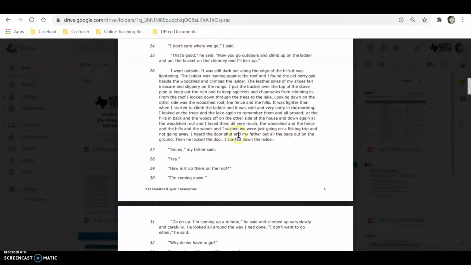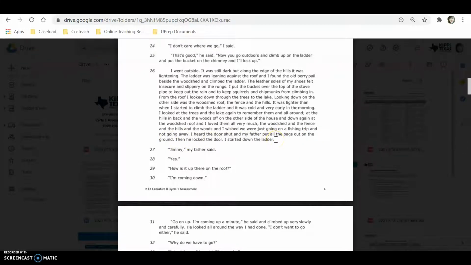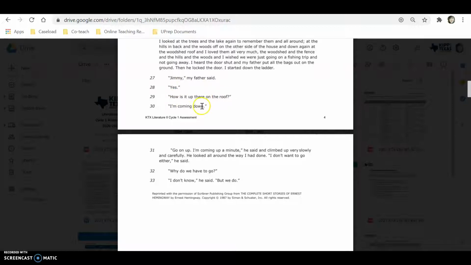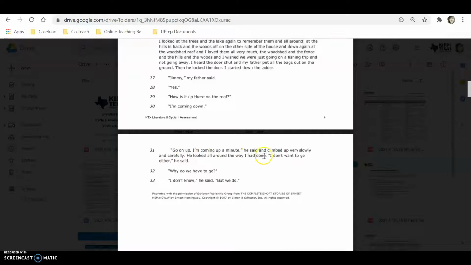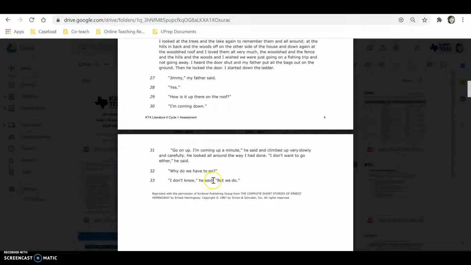I heard the door shut, and my father put all the bags out on the ground. Then he locked the door. I started down the ladder. "Jimmy," my father said. "Yes." "How is it up there on the roof?" "I'm coming down." "Go on up. I'm coming up in a minute," he said, and climbed up very slowly and carefully. He looked all around the way I had done. "I don't want to go either," he said. "Why do we have to go?" "I don't know," he said, "but we do."